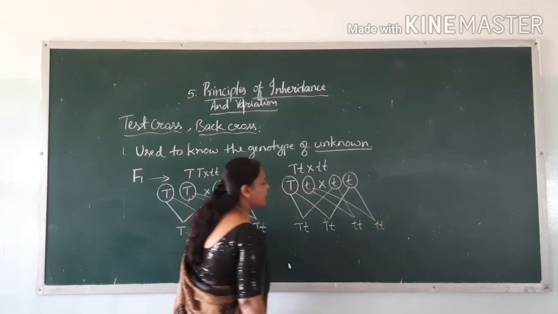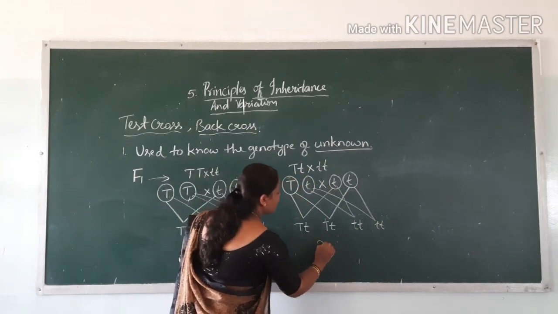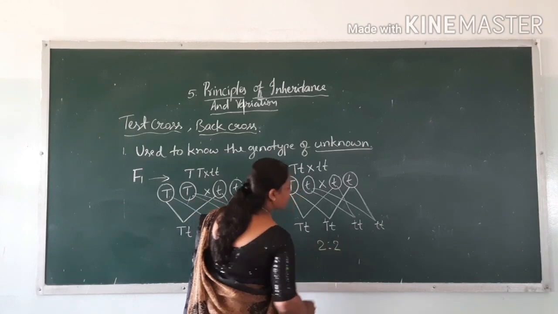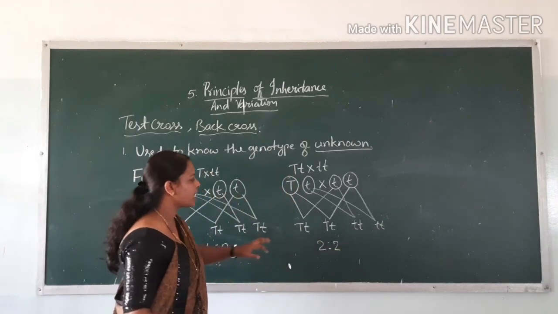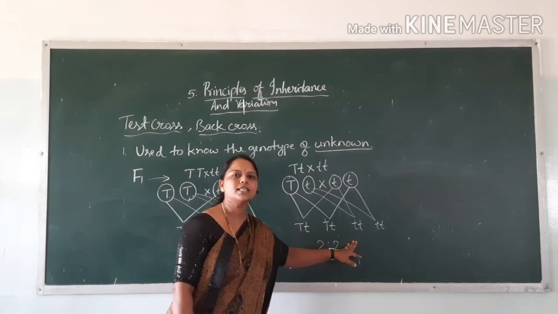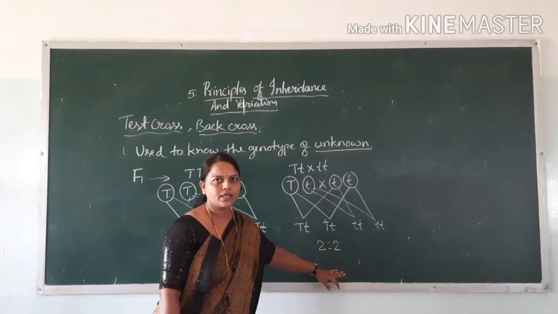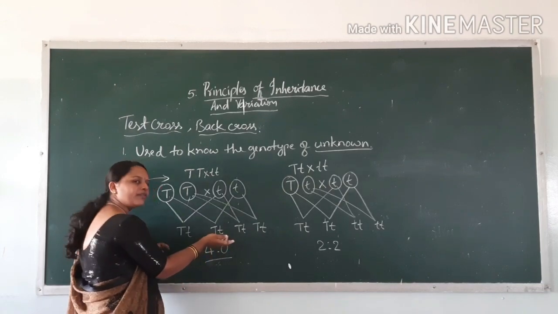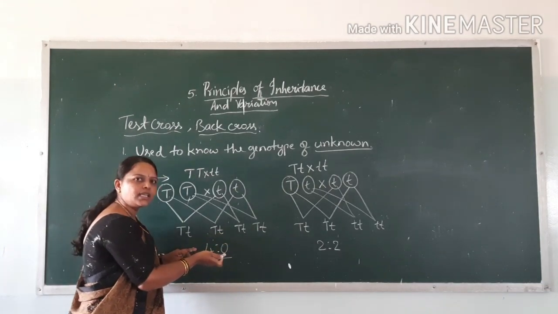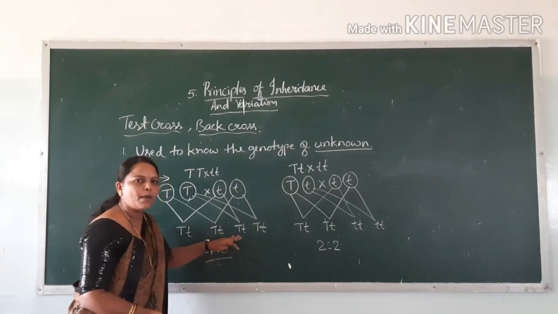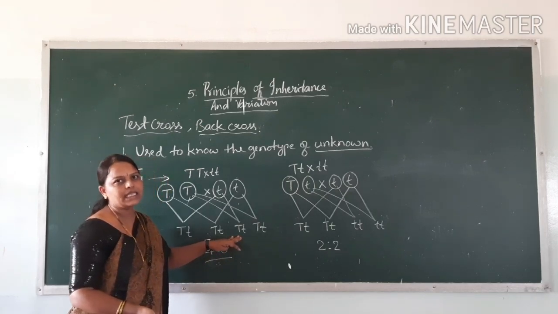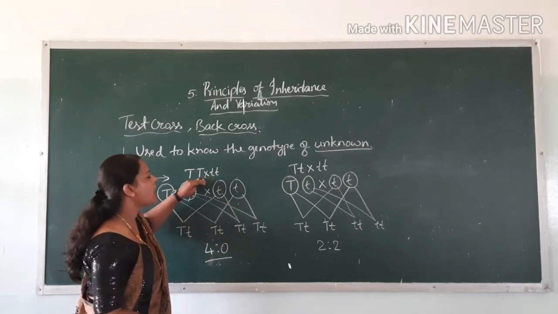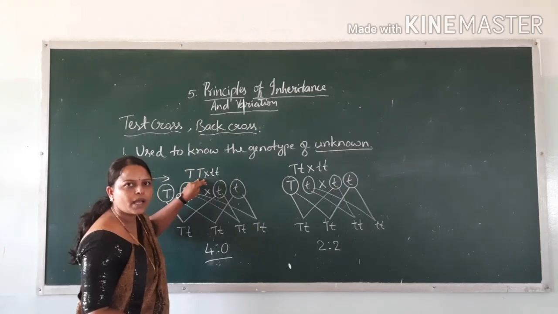So like this we will get 2:2. Two are heterozygous tall and two are homozygous dwarf plants. Okay, by seeing the phenotype of the plants, we can easily say the genotype of the unknown parent, isn't it?